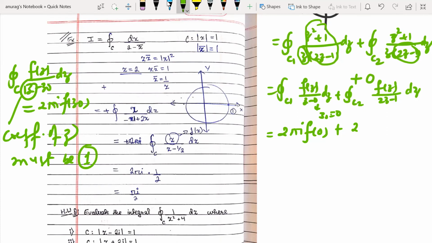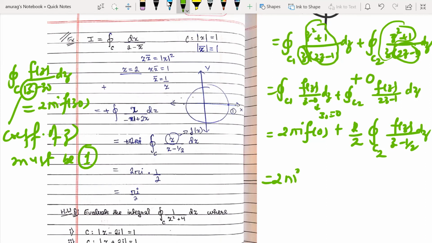Always make it 1. So for making it 1, we have to take 2 common. Now it will look like f(z) over z minus 1 by 2 dz. Here remember f(z) is this function in this case. So here it will be 2 pi i. What will be f(0)?